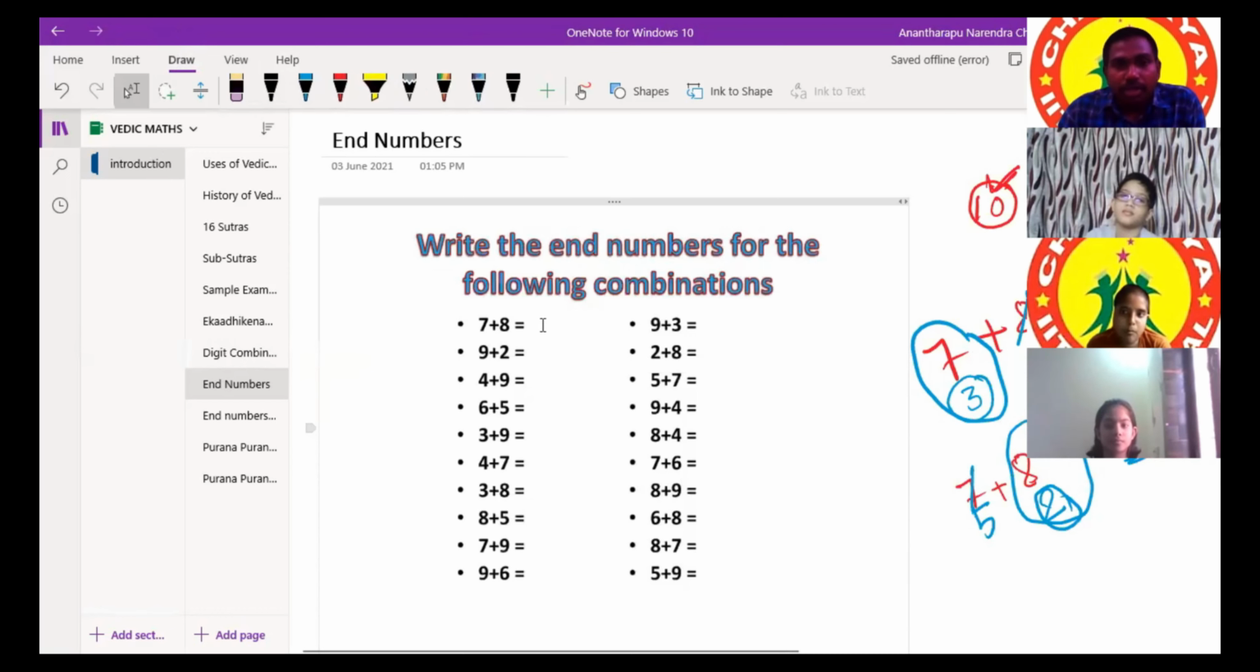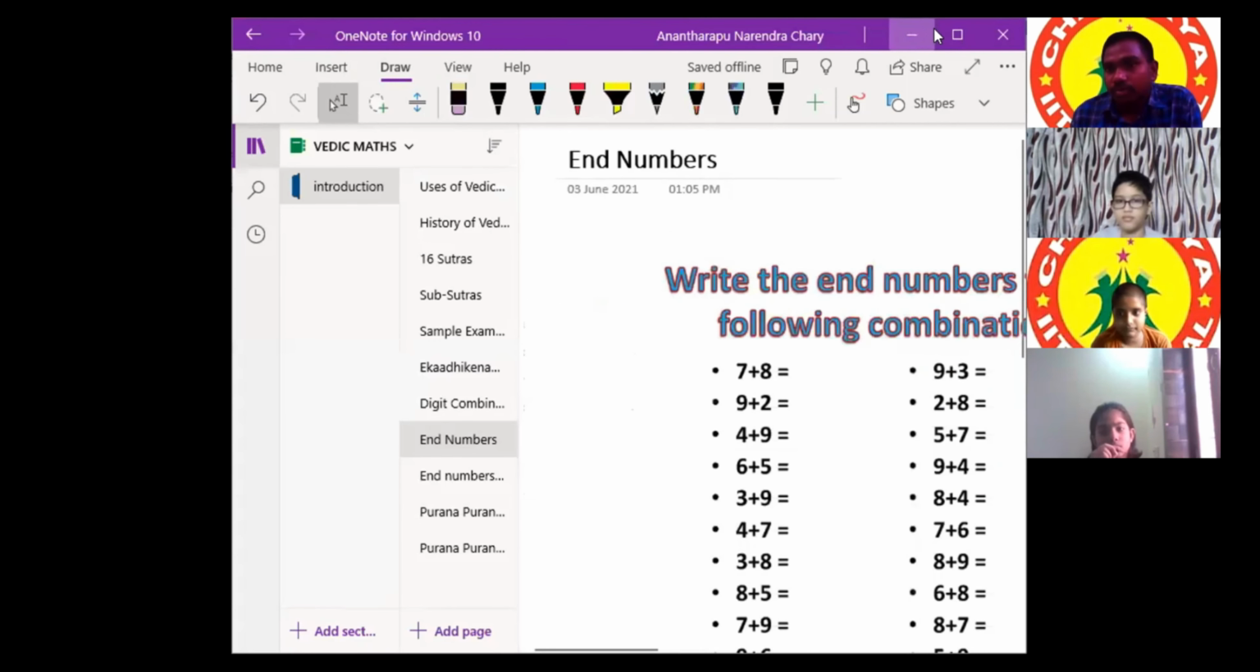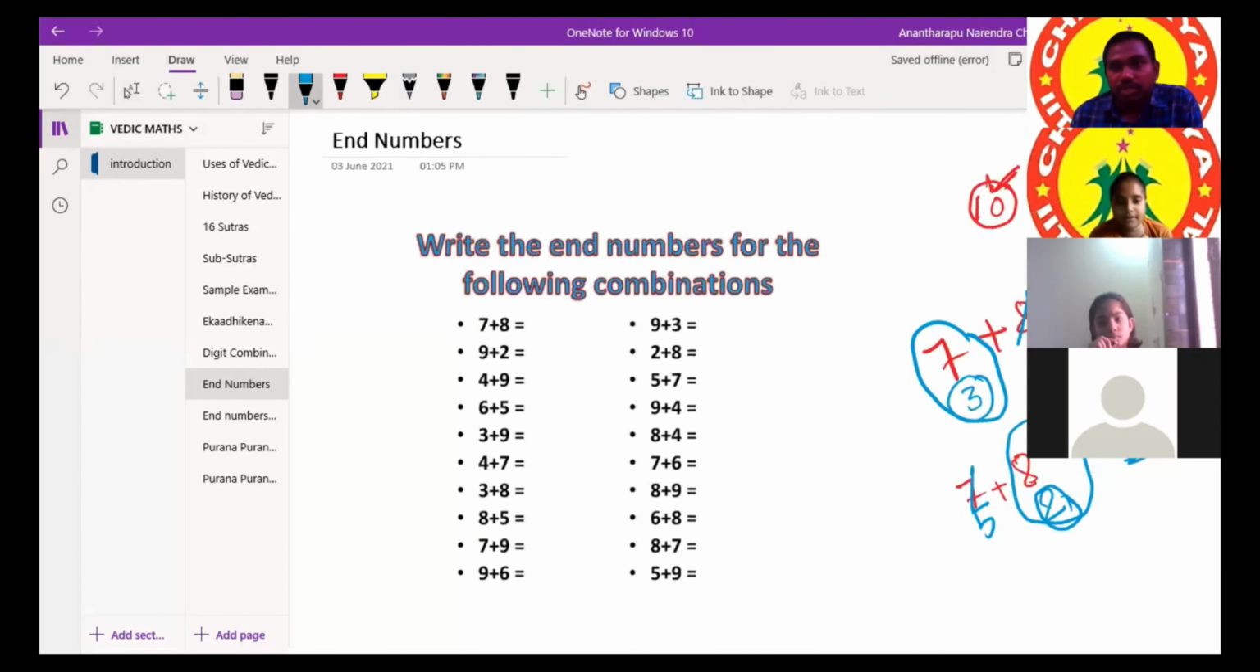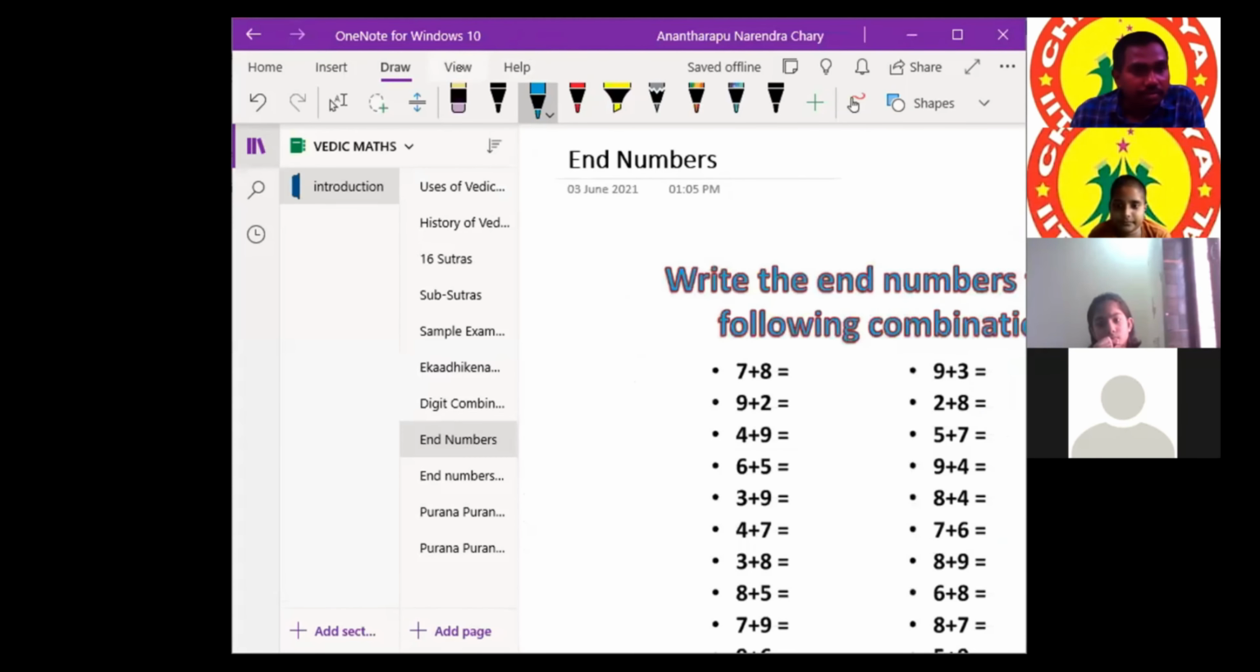As of now, tell me the end numbers. End numbers means, in 15, what is the end number? Sir, 5. Sir, I have one doubt. Why should we take 10?